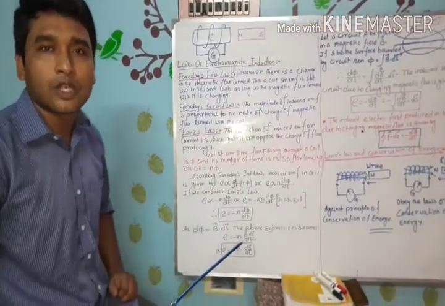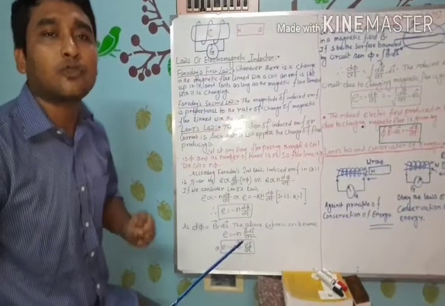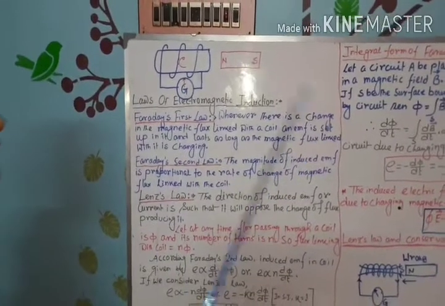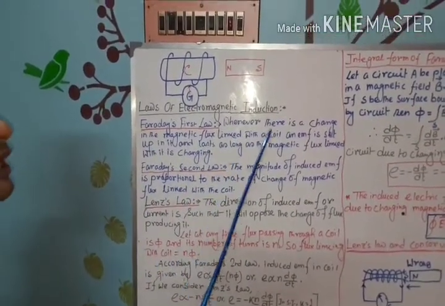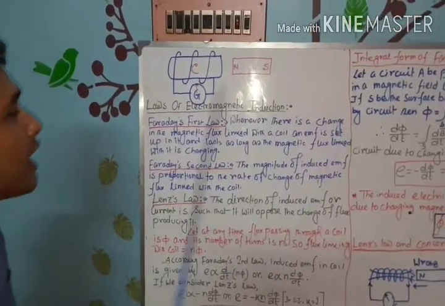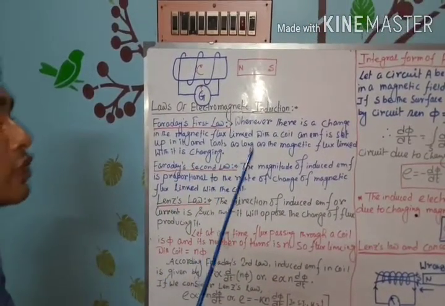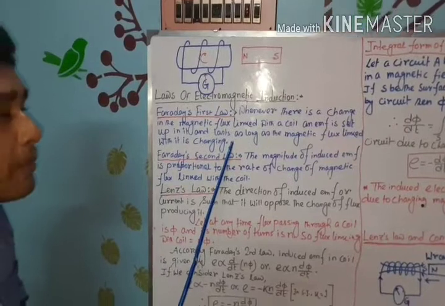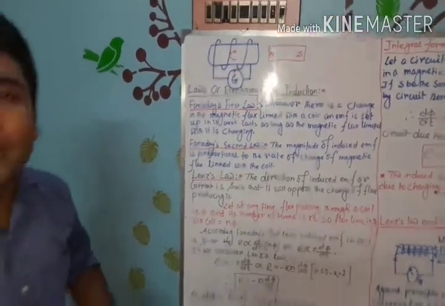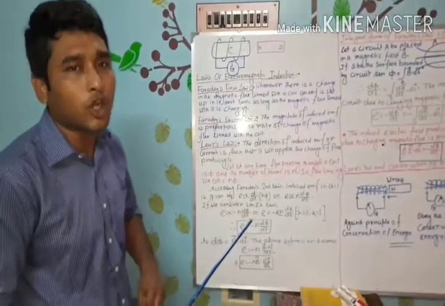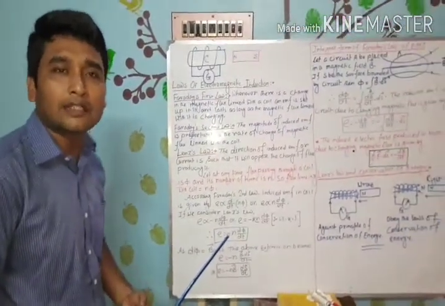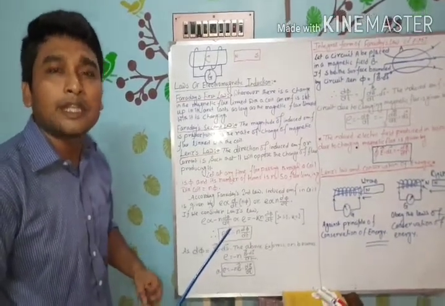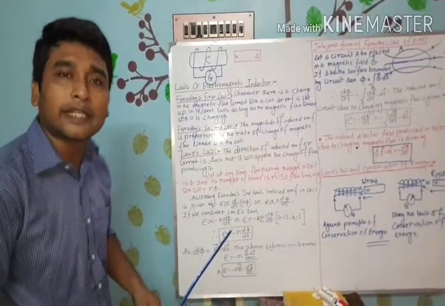Depending on these explanations, Faraday gave us two important laws, known as Faraday's laws of electromagnetic induction. Now see the statement of Faraday's first law: whenever there is a change in the magnetic flux linked with a coil, an EMF is set up in it and lasts as long as the magnetic flux linked with it is changing. So according to Faraday's first law, whenever there is a change of magnetic flux in a circuit or coil, an induced EMF is produced, and this EMF exists for as long as the magnetic flux linking with the coil or circuit is changing.